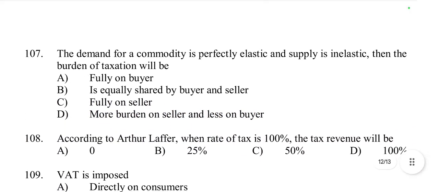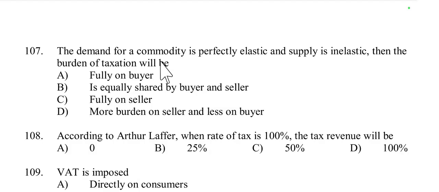Then next question, question number 107. The demand for a commodity is perfectly elastic and supply is inelastic. Here demand is perfectly elastic and supply is inelastic. Then the burden of taxation will be fully on buyer, equally shared by the buyer and seller, fully on seller, or more burden on seller and less on buyer. This is a technical question.